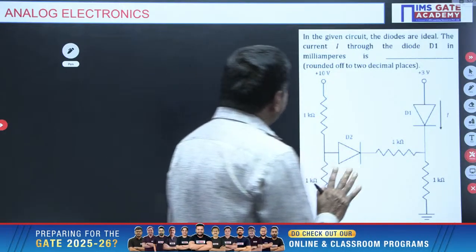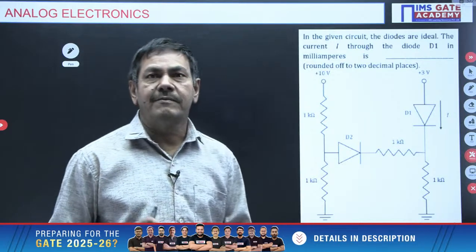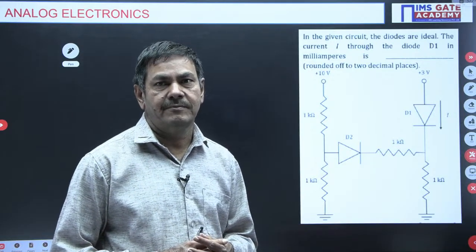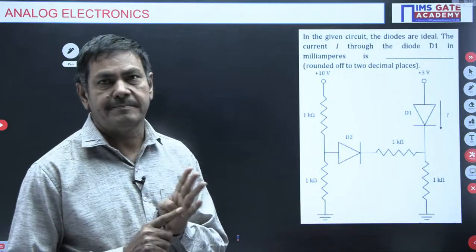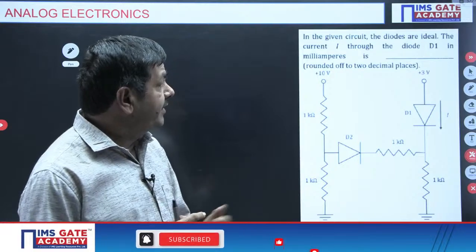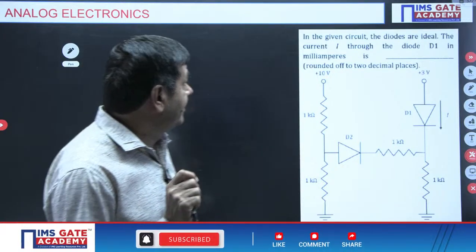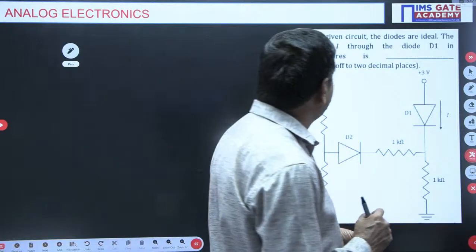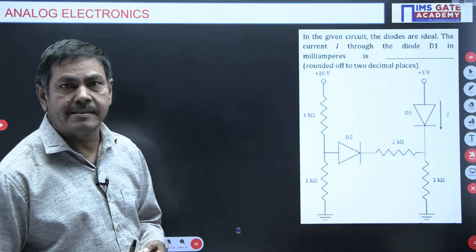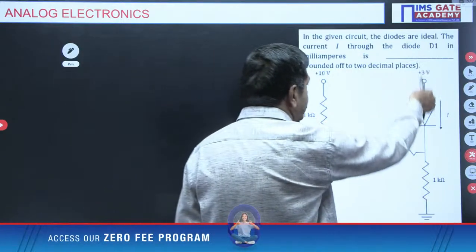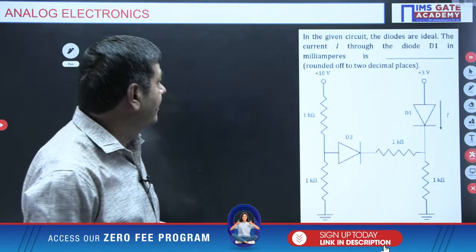When a problem is given, you try to check it. Which diode is on and which diode is off here? That is more important first. Then after that we can find what is needed in the problem. What is given in the problem first of all? In the given circuit, the diodes are ideal. The current I through the diode D1 in milliamperes is asked; the current across D1 is required.